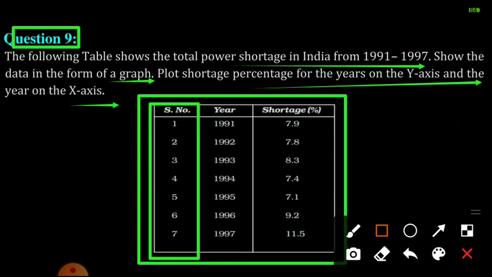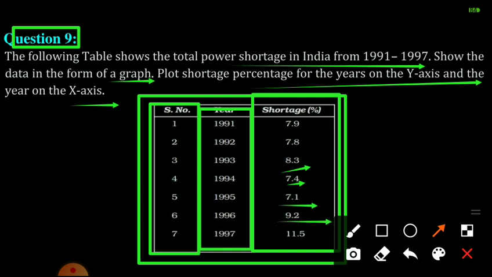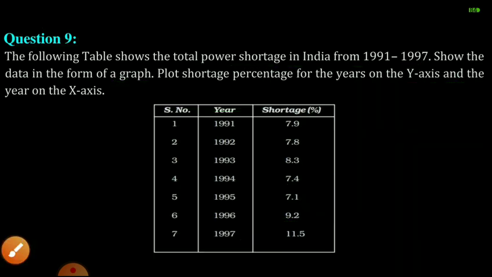In 1991 shortage percentage was 7.9%, then 92 7.8%, 93 is 8.3%, 94 7.4%, 95 7.1%, 96 9.2%, and at the last 97 11.5%. Now we have to plot a graph.